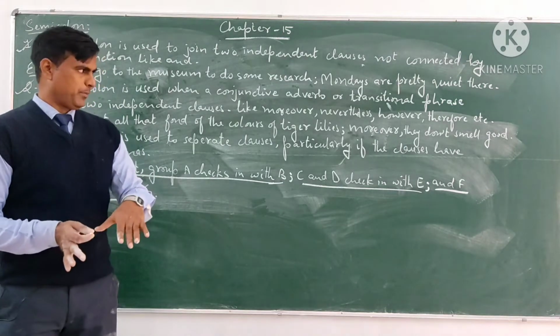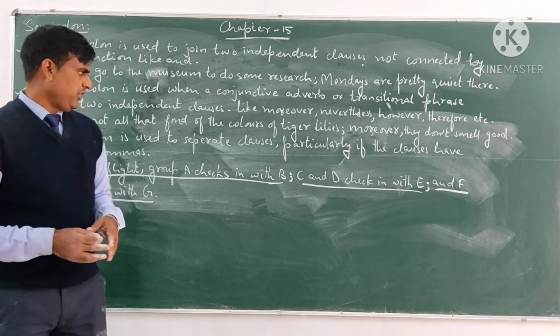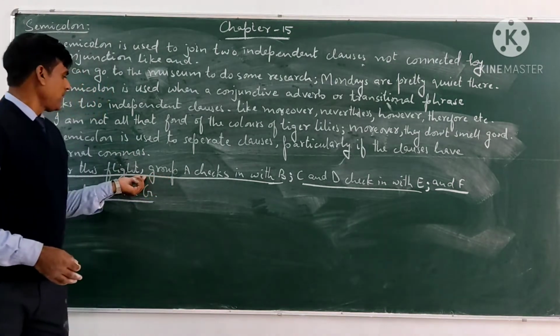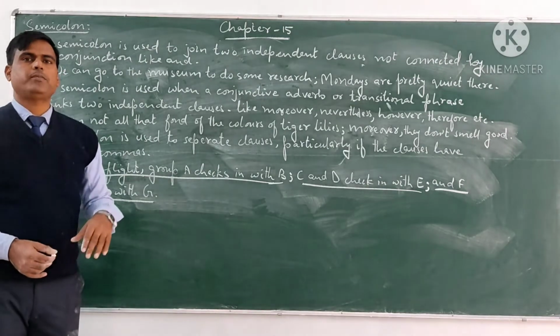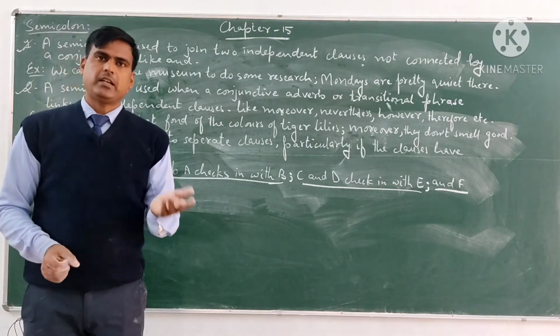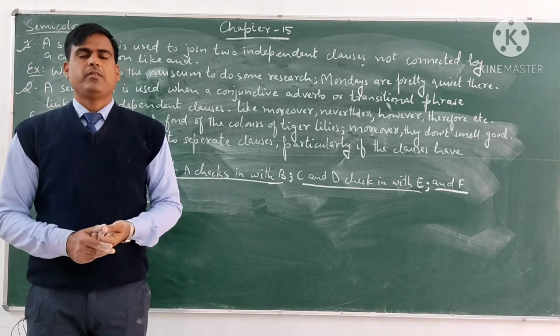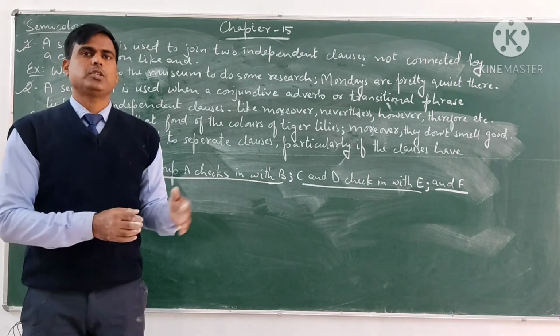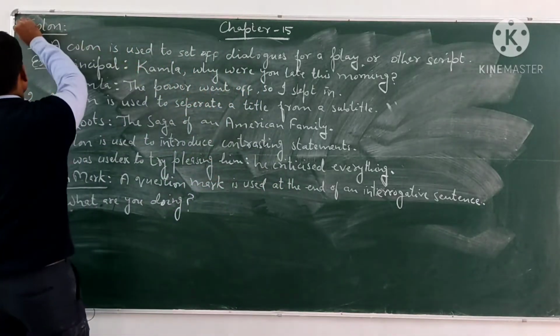So we will separate these clauses with the help of a semicolon. If there will not be internal commas, at that time we can separate the clauses with the help of a comma too. But if there are already commas in the internal clauses, at that time we use the semicolon to separate those clauses. Now let us see the next one, colon.